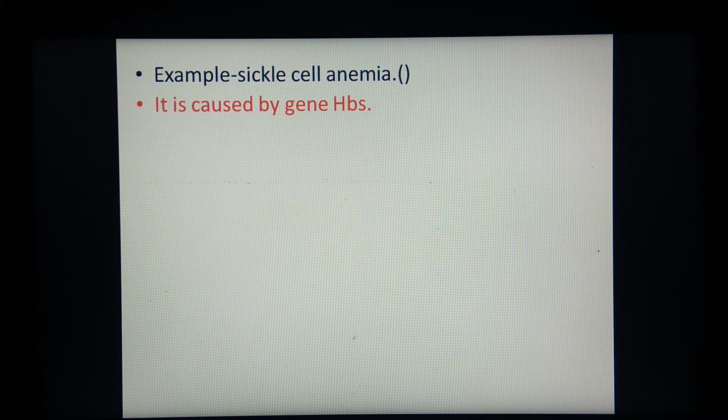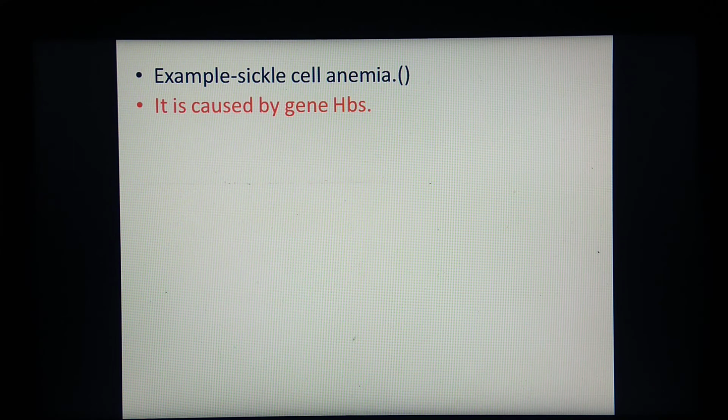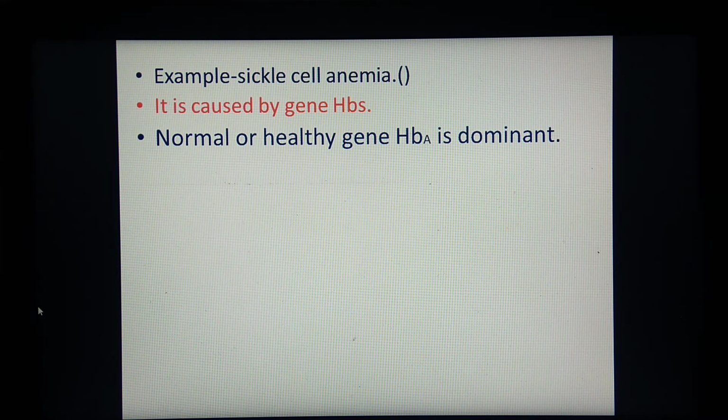So an example of pleiotropism is sickle cell anemia. Remember that it is caused by the gene HbS, so it should be present in a pair. Sickle cell anemia is due to HbS and its normal healthy gene is HbA.